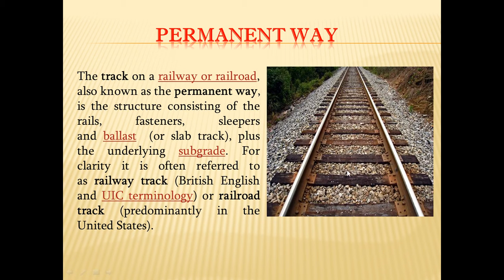Ballast means the aggregate or crushed stone material of a track, plus the underlying subgrade. So the permanent way is nothing but a railroad structure which consists of rails and sleepers. The connection between rails and sleeper is called fasteners, and ballast. Ballast means the crushed stone part of a rail track.